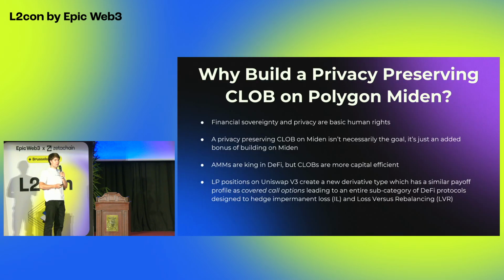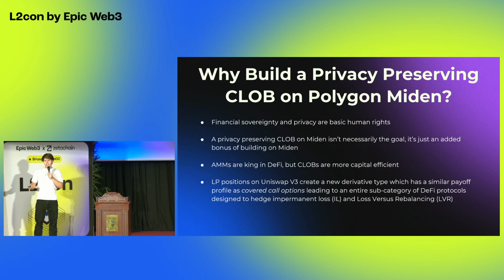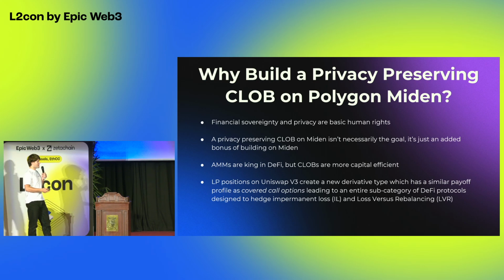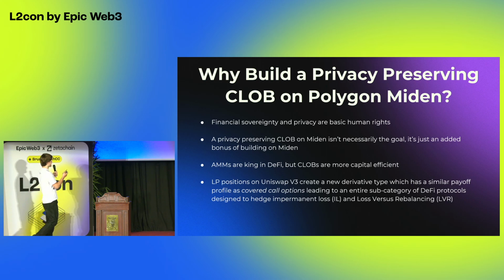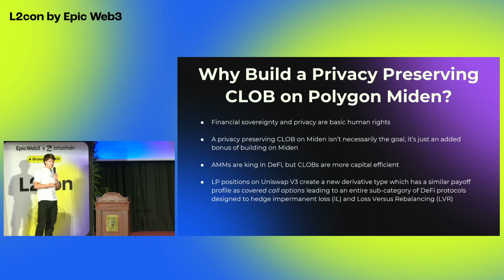But before I begin, why are we building a privacy-preserving central limit order book to begin with? I think many of us in the Web3 space can agree that financial sovereignty and privacy are extremely important. But right now in the blockchain space, there really aren't that many privacy-preserving protocols. We have Monero, we have Zcash, we have Tornado Cash, but it's kind of sketchy to use Tornado Cash now that OFAC sanctioned it. So by building on Polygon Miden, we are supporting essentially a privacy-preserving protocol.